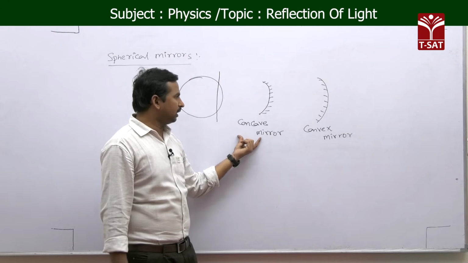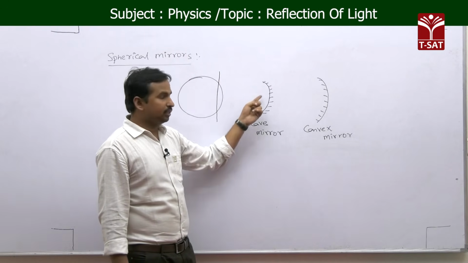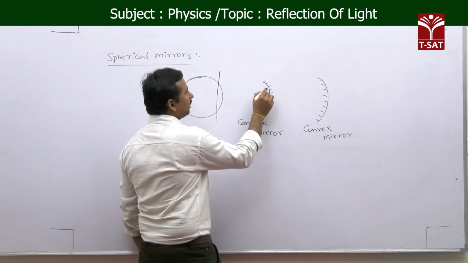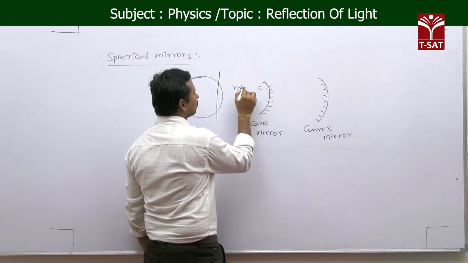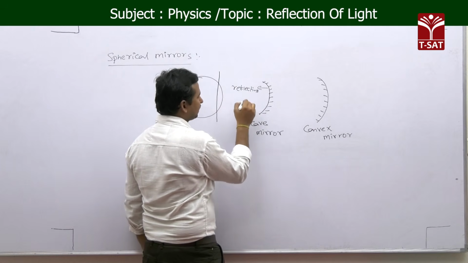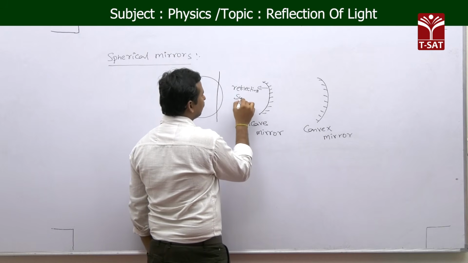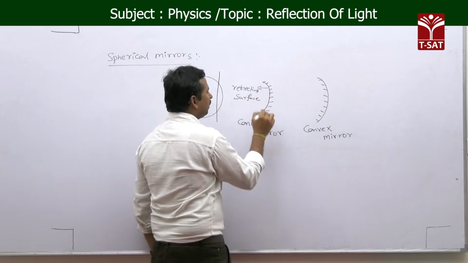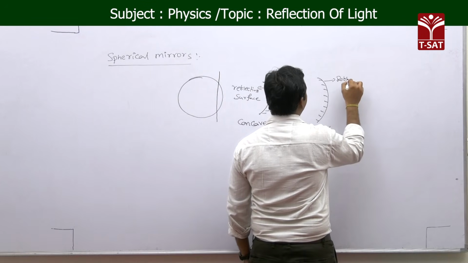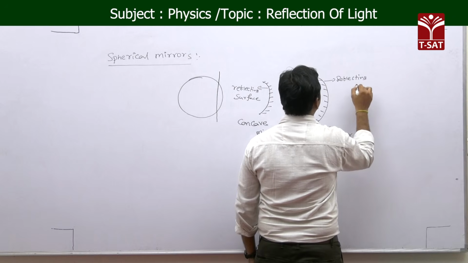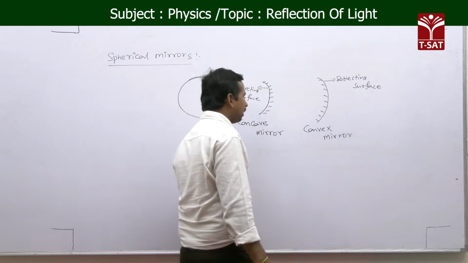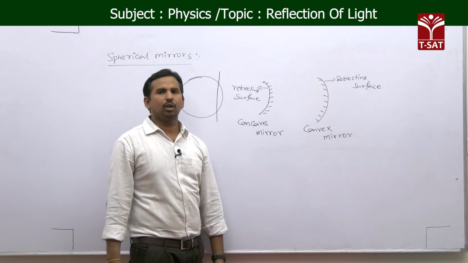In a concave mirror the outer surface is silvered, only the inner surface acts as a reflecting surface. So where the reflecting surface is inwards, we call it a concave mirror. For the convex mirror, the outer surface is the reflecting surface. These are concave and convex mirrors.